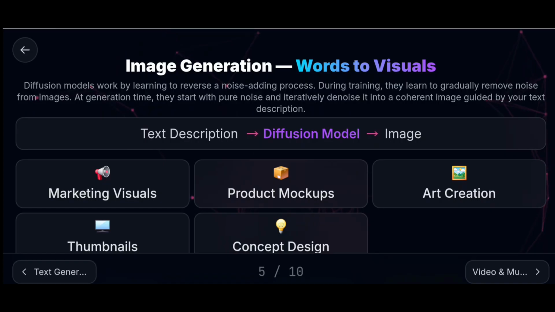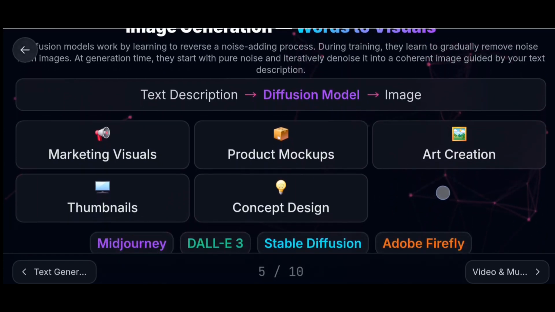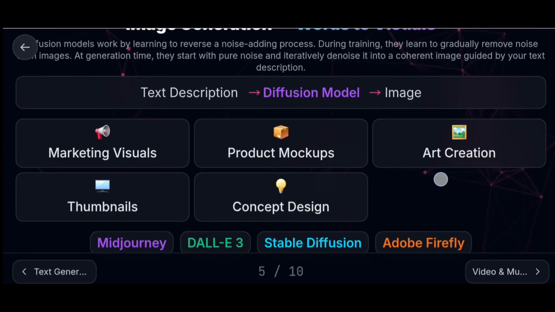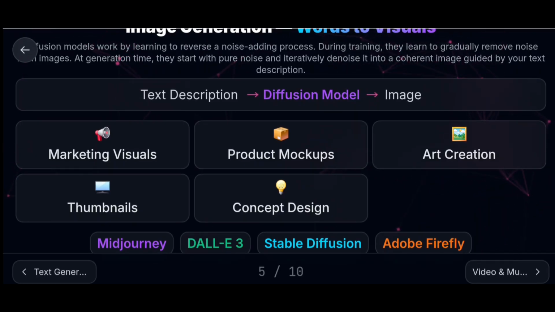How it works? The prompt is a text description, and the main model is the diffusion model that analyzes the text description and creates the image. Image generation is used in different areas like marketing visuals, product mockups, art creation, thumbnail creation, and concept design. A few examples of image generation are Midjourney, DALL-E 3, Stable Diffusion, and Adobe Firefly.